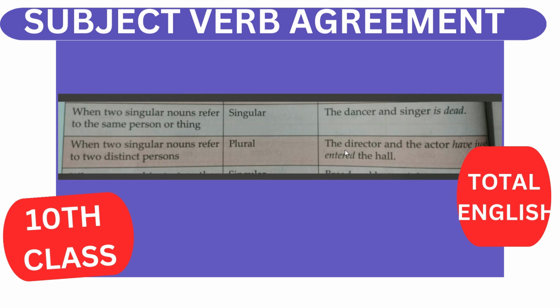For example, the director and the actor have just entered the hall. Here the verb is have because the director and the actor are given, so they are two persons. If same person, singular verb is used; different persons, plural verb is used.